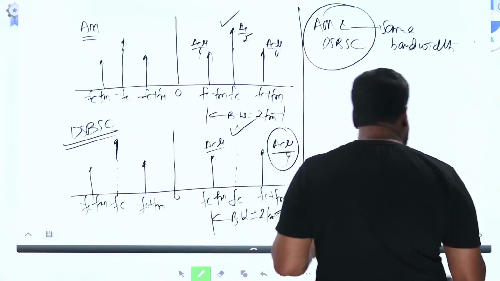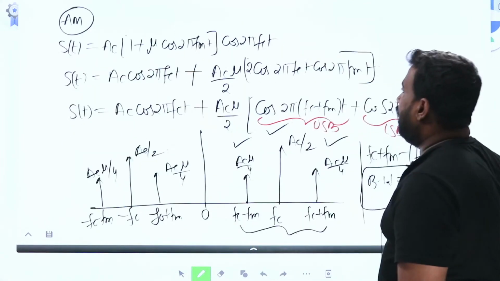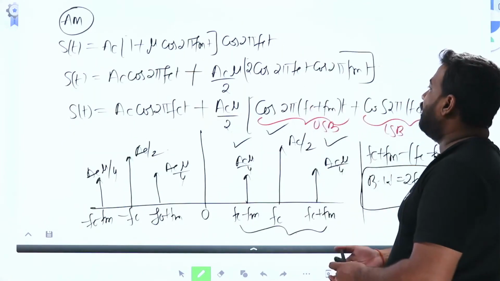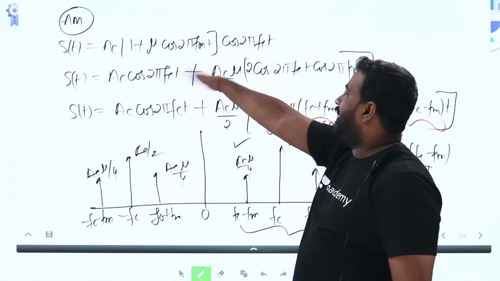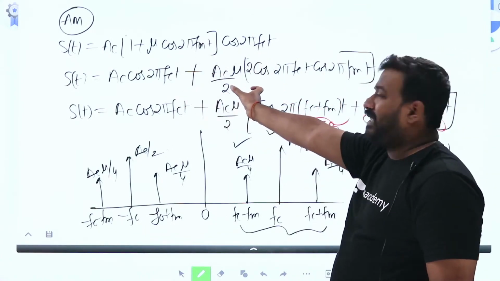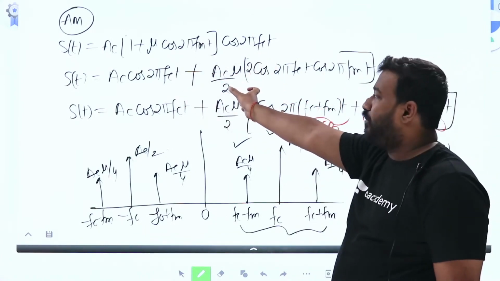Now what is the time domain equation? In the time domain equation, the carrier is completely suppressed. Amplitude is AC mu by 2.